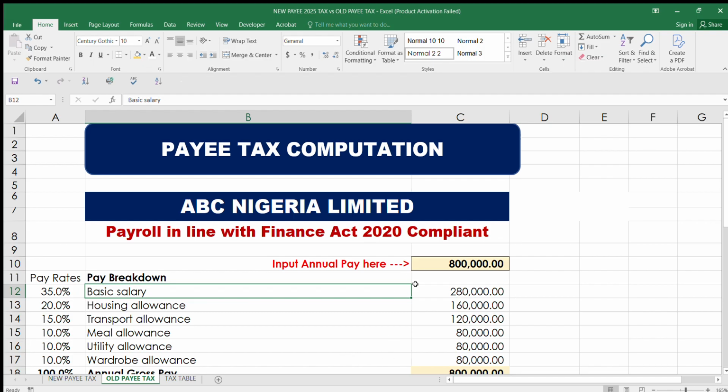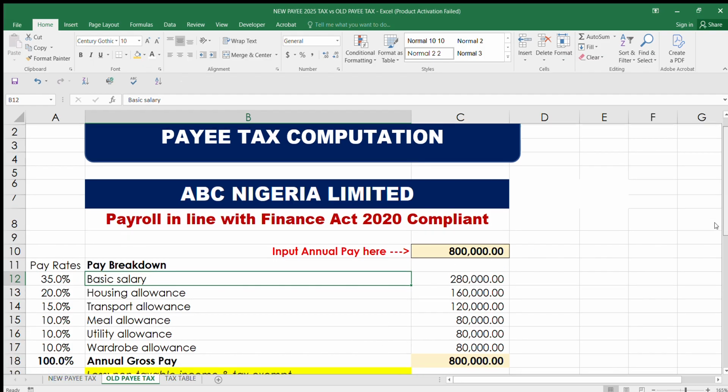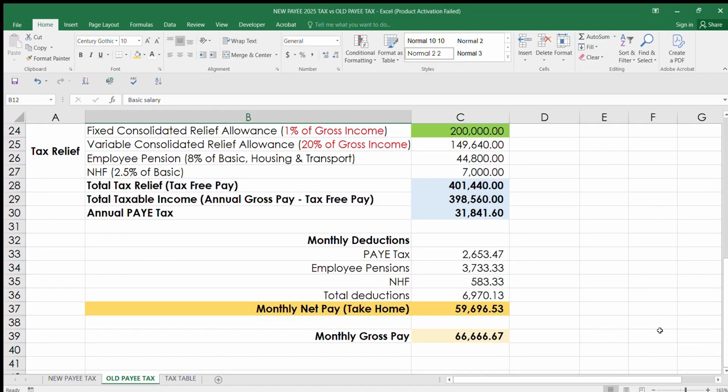Based on the old one, as I enter this 800,000, you see that this person will be earning a net pay of 59,696, while the gross amounts to 66. The reason is that in this old tax system, you pay tax. You can see PAYE tax here. Let me highlight it. You see pension, you see NHF. But under the new scheme, this NHF is voluntary. An organization can decide not to allow this deduction.